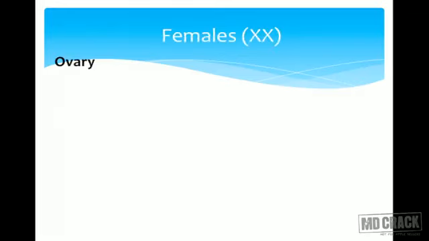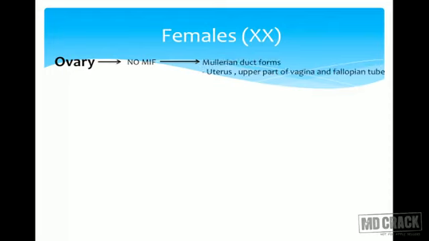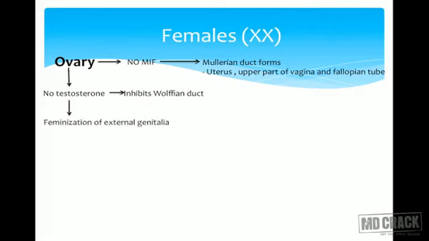Now in females, XX, what happens? Ovary is the gonad. When there is ovarian formation, there is no Mullerian inhibiting substance or hormone, so that leads to Mullerian duct formation. Mullerian ducts form the uterus, upper part of vagina and fallopian tubes. From the ovary, there is no secretion of testosterone, so naturally there is no stimulation of Wolffian duct formation and there is feminization of the external genitalia because of absence of testosterone.